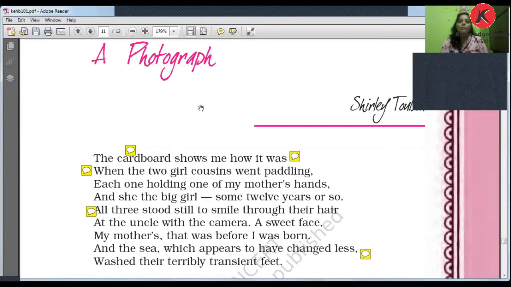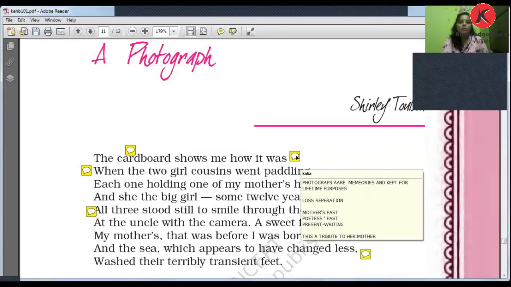She was talking about her own memory with her mother through one photograph which she has, and what memories are related with that photograph, with that snapshot. So she wrote it down on a piece of paper and in a poem, right?